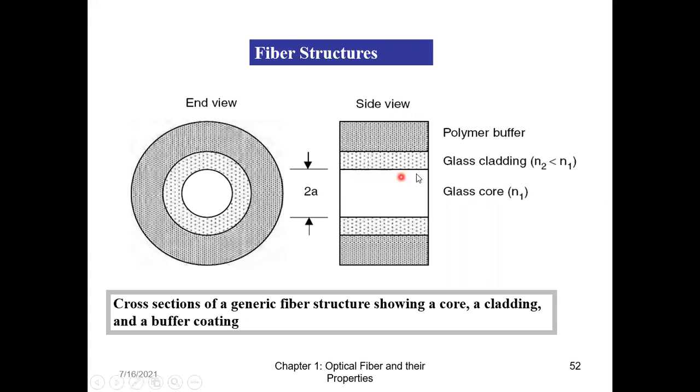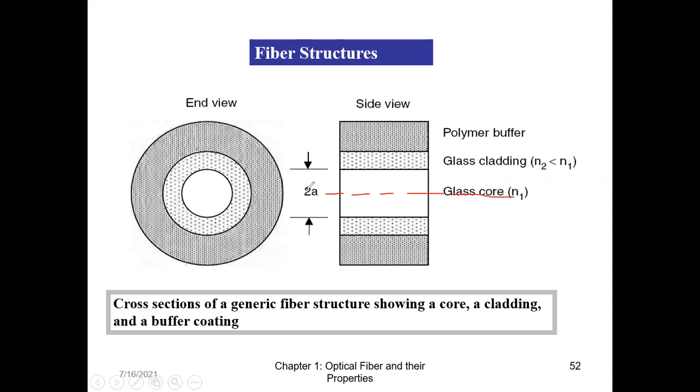On the side view, I have the core over here. Then on both sides, the cladding will be there. Remember, it is present like this. If I cut a portion from here, inside there is the core, and on both sides of the core there is the cladding, and again the jacket is present on both sides, and the fiber axis is over here. So I have to draw a fiber axis.